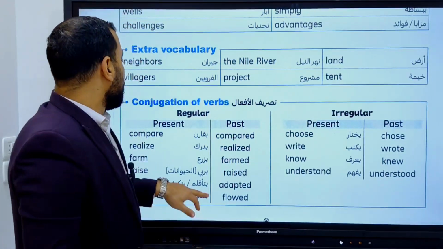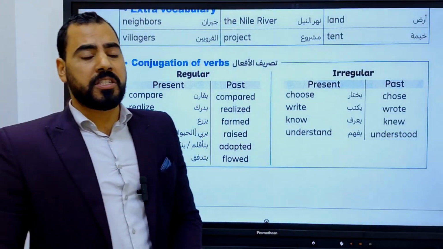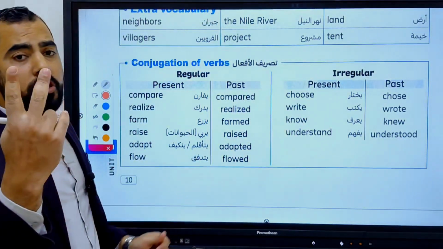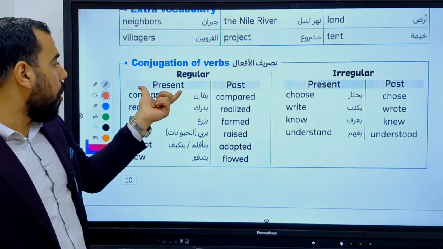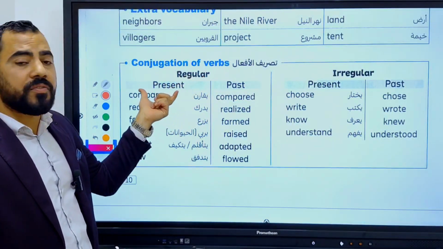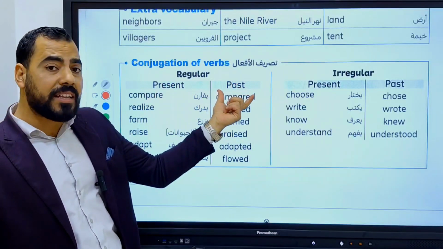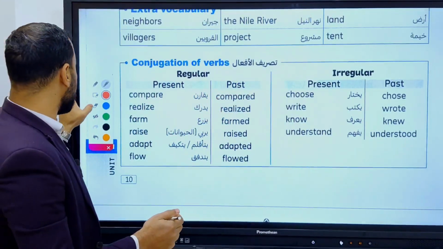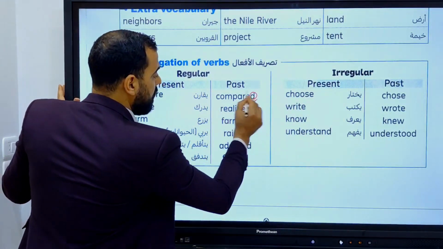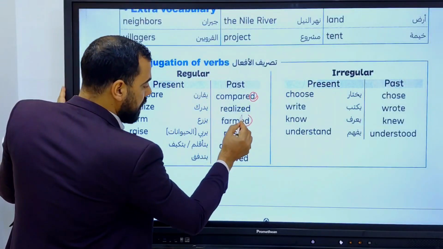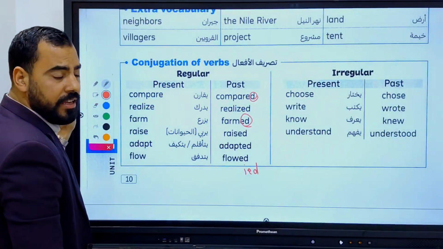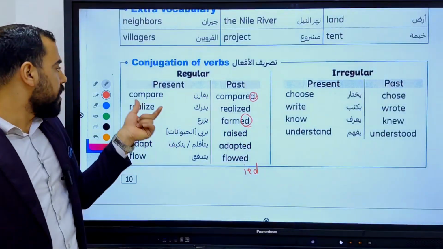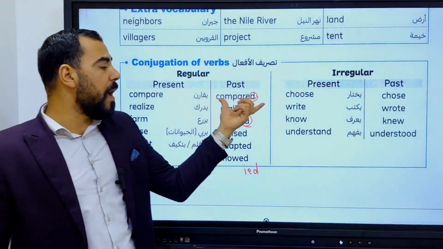Let's go to the conjugation of verbs. We have two kinds of verbs, regular and irregular. In order to change regular verbs from present to past, we add d, we add ed, and sometimes we add ied. So let's read them together. Compared.